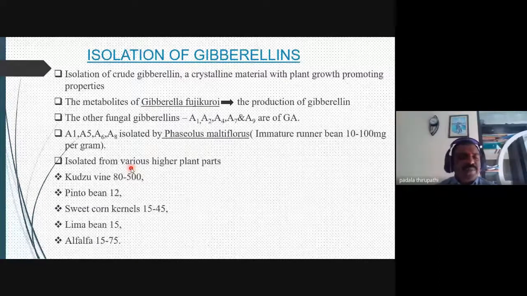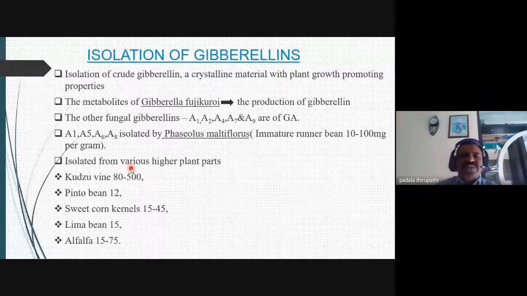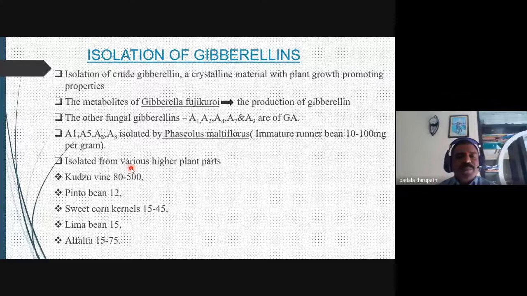Sweet corn kernels contain 15 to 45 milligrams of gibberellic acid, or gibberellin, per gram, which our scientists extracted. The lima bean and alfalfa grass seedlings also produce 15 to 75 mg per gram.